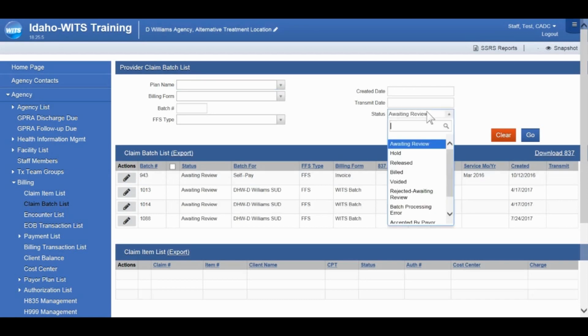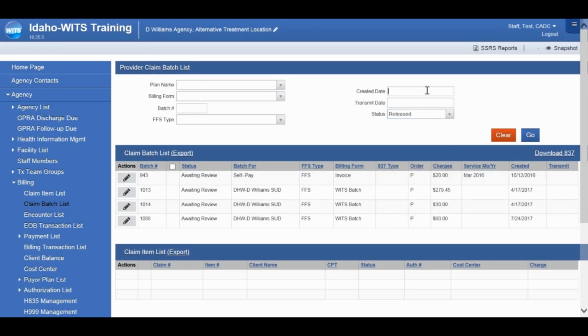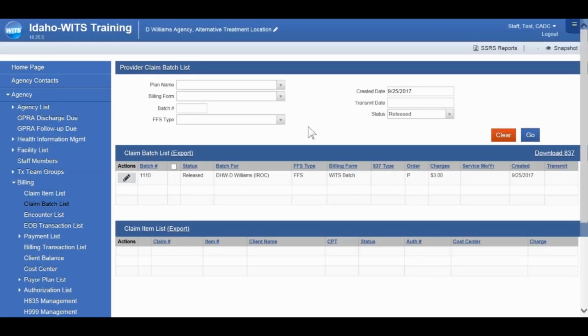Again, it does pre-populate with awaiting review as the status. So we'll put released for the status and then put a date in there for the created date. Click go. Then hover over the pencil and click profile.